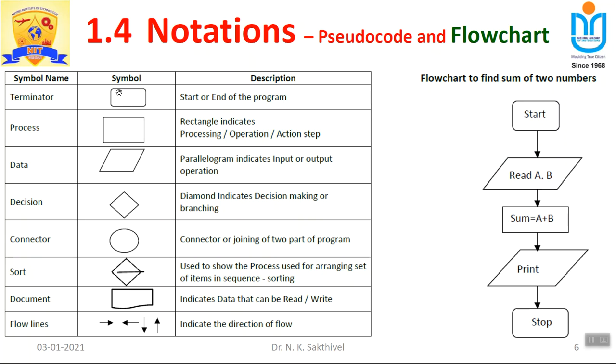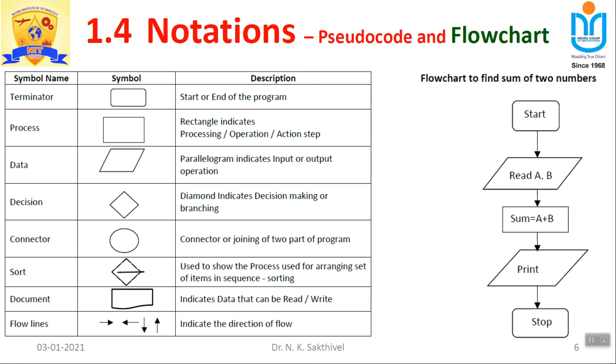For example, this is a symbol, or you can take the oval symbol, that is for terminator, and for process this rectangle symbol, parallelogram for data processing, for decision making this symbol, for connection this symbol, and like this.